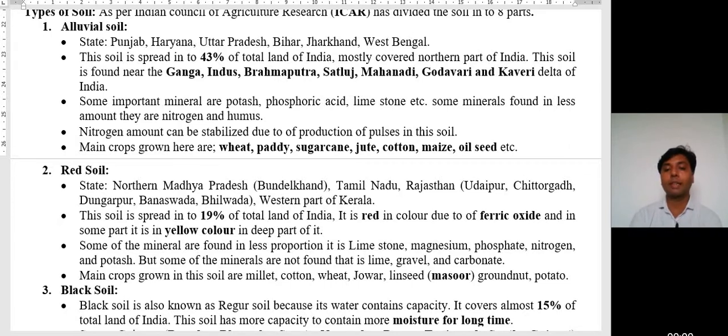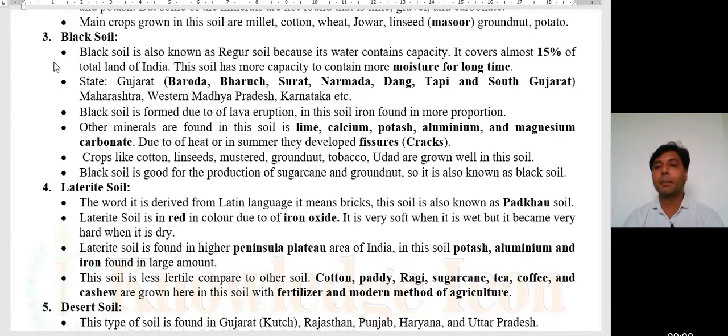Main crops grown in this soil are millet, cotton, wheat, jowar, linseed, masoor dal, groundnut, and potato. Third number is black soil.